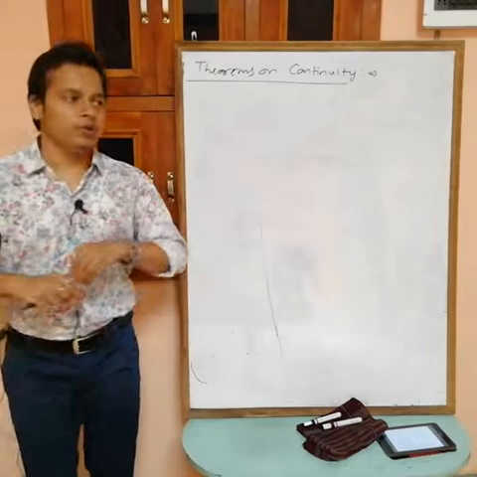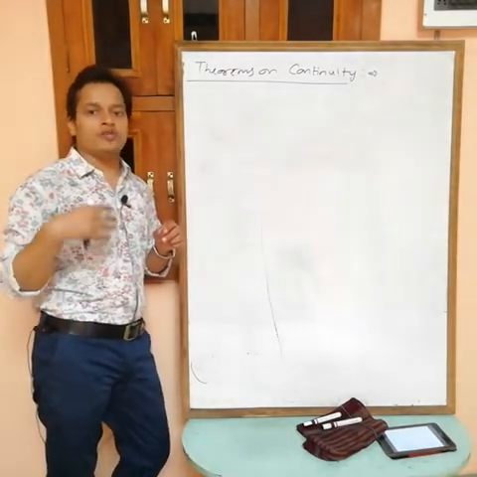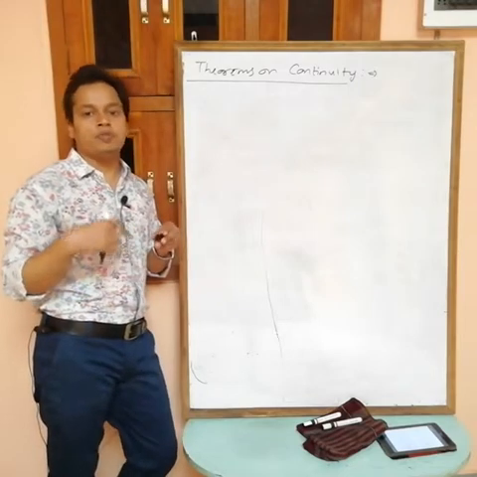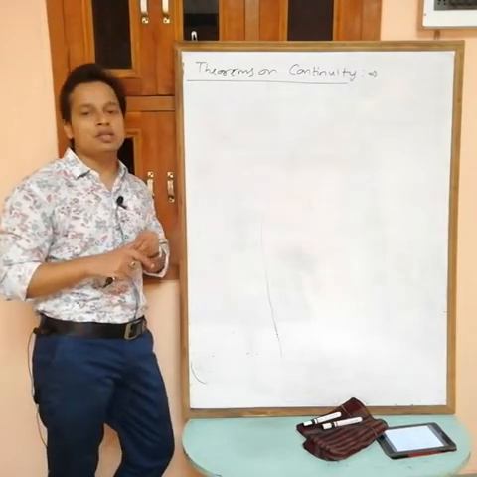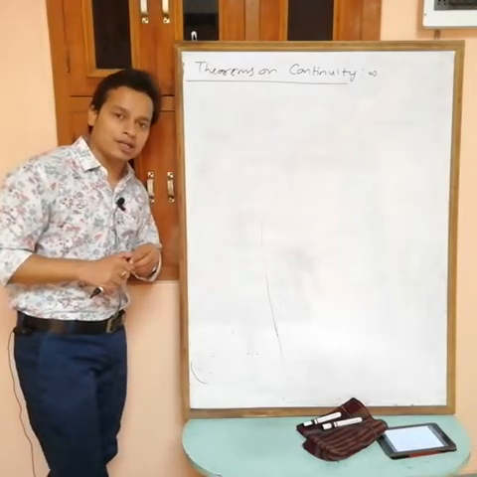Just simply, the sum of two continuous functions is continuous at x equals a, the difference is also continuous at x equals a, the product is also continuous, and the division is also continuous if the denominator is not equal to 0 at x equals a.